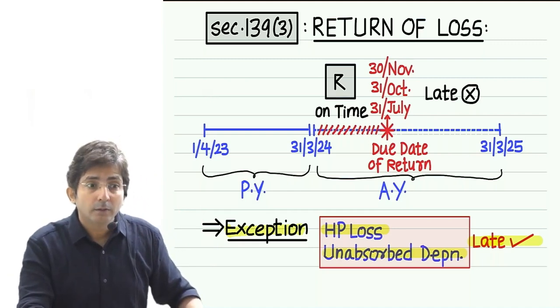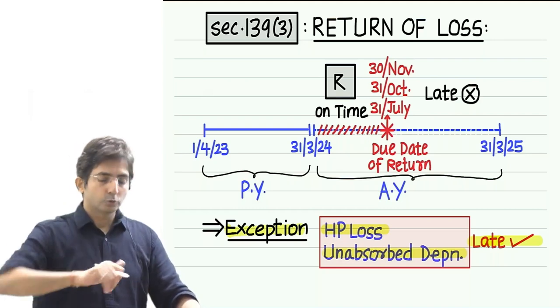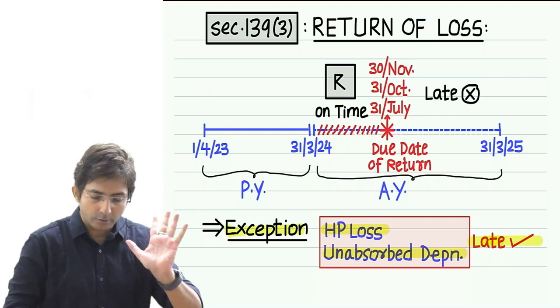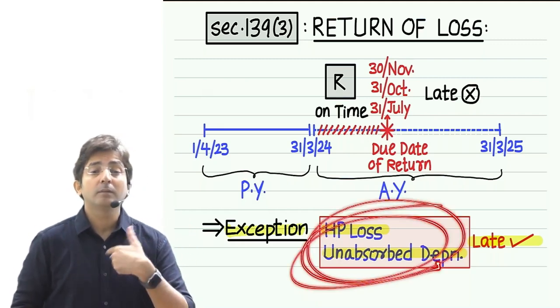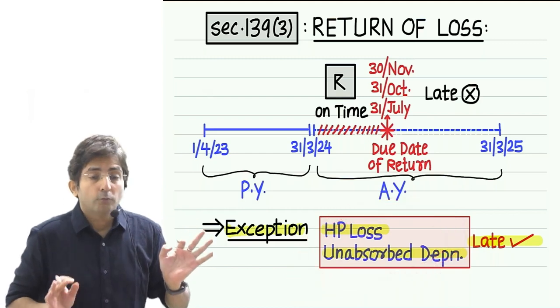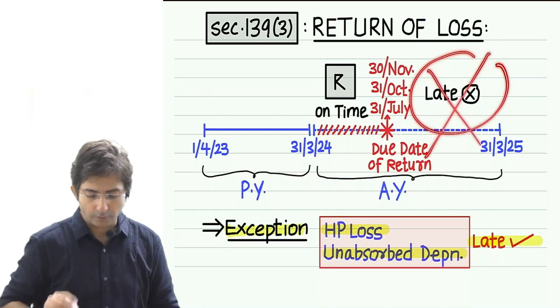We were discussing whether late filing is allowed or not. So tell me, is late filing allowed or not? For these two losses it is allowed. But for other losses, filing the return late is not allowed. Look at this, I have written here, not allowed.